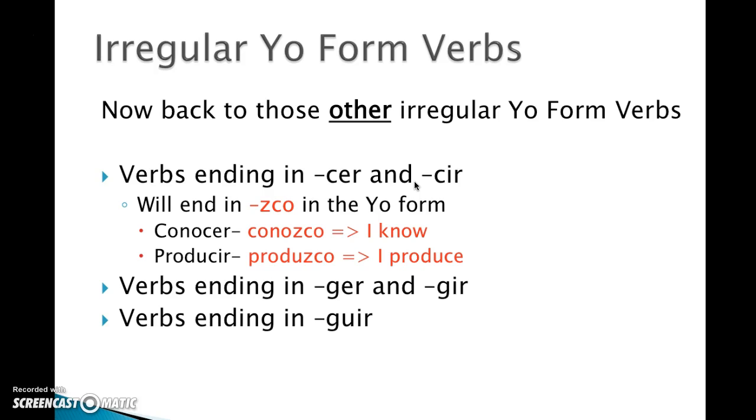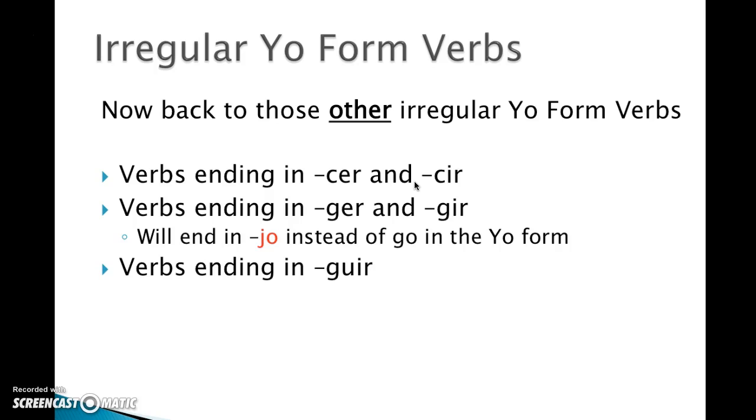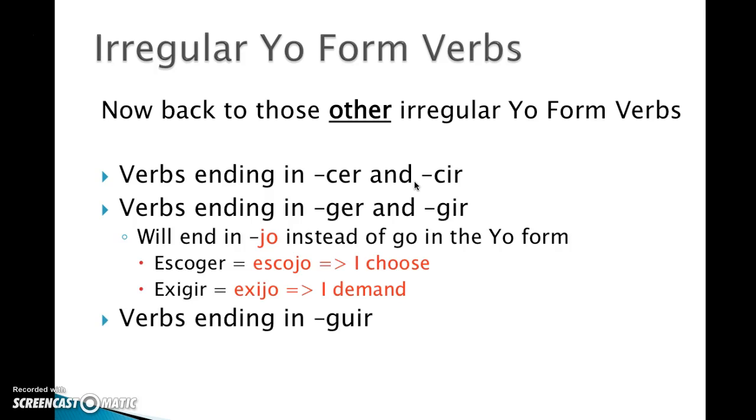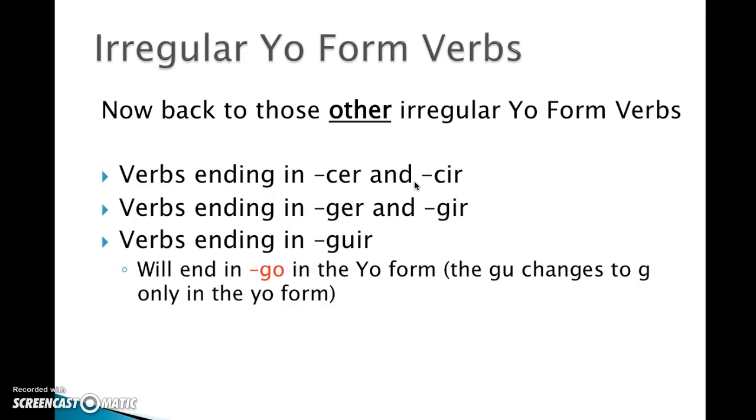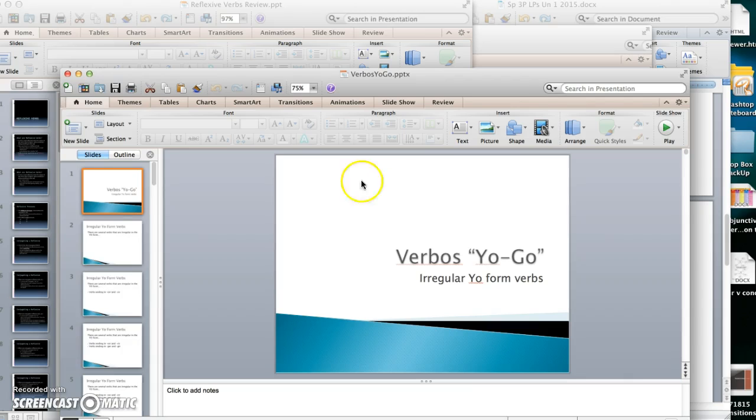So recoger will be recojo, or escoger will be escojo, and exigir will be exijo. And verbs ending in guir will end in go, like distinguir or seguir, just go. Everywhere else it's going to keep the GU, but not in the yo form. Distinguir, distingo. And that is it.